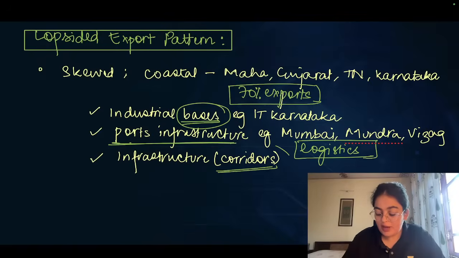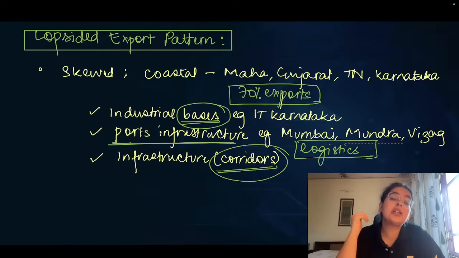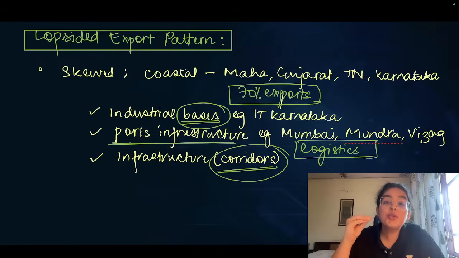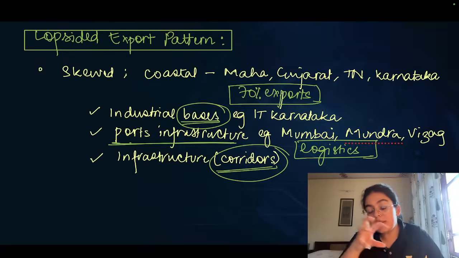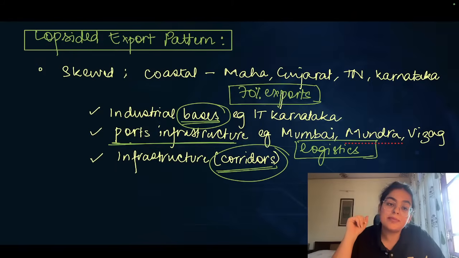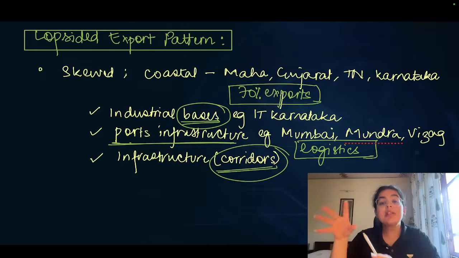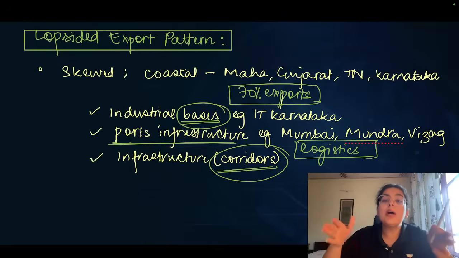supporting infrastructure in the form of highways, ports, hinterland connectivity, inland water connectivity, etc., is also highly skewed in these regions only, which is why it is normal to see that it is just these states that are also receiving huge amounts of international investments. Most of the FDI that comes into India is concentrated in these regions only. And therefore, the divide between these prosperous states and the other states keeps on widening.